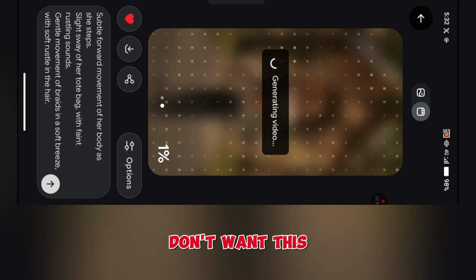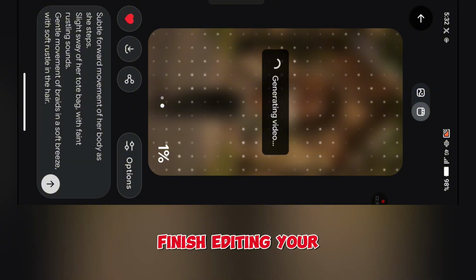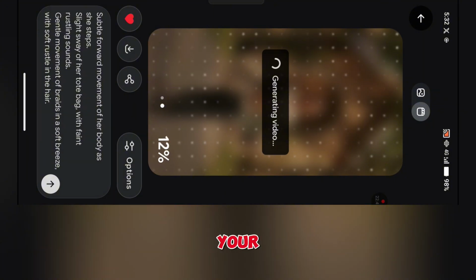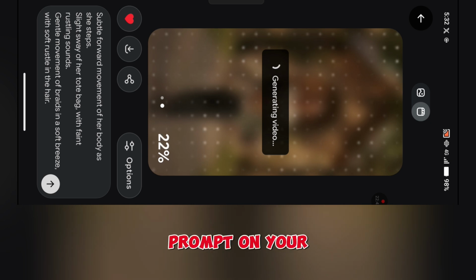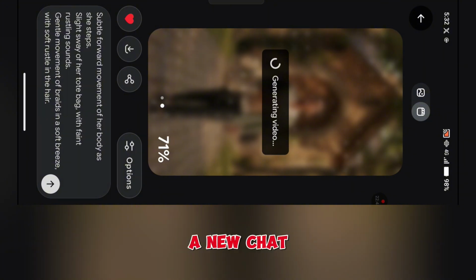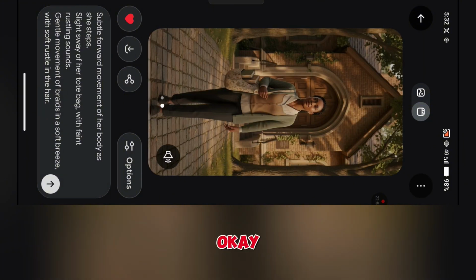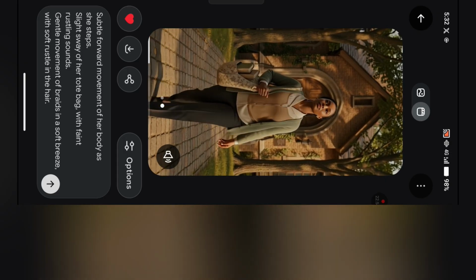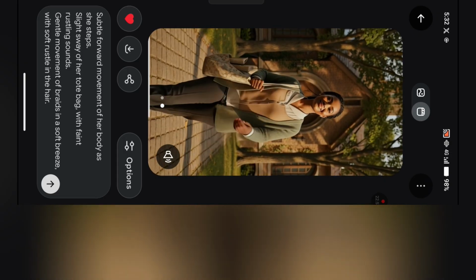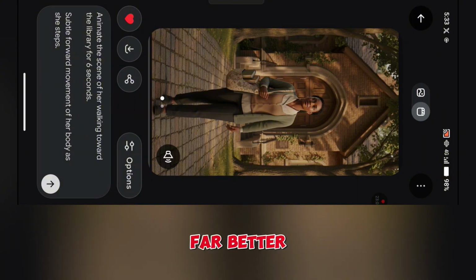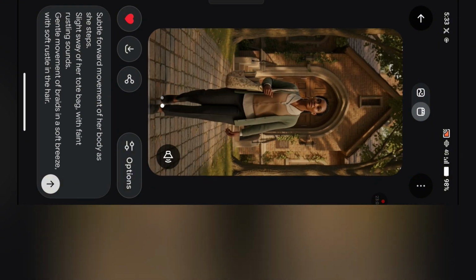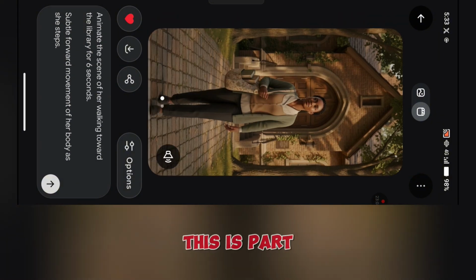So if we don't want this, every time you finish editing your prompt on your notepad, you can start a new chat. It's not as if you start a new chat for all of them. Starting one new chat is okay. So let's see. Okay, this is far better.